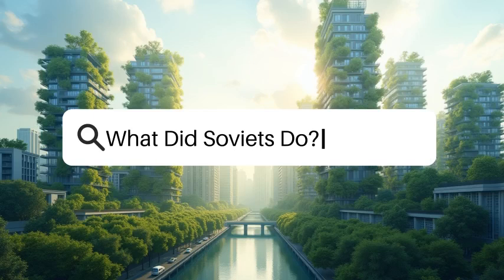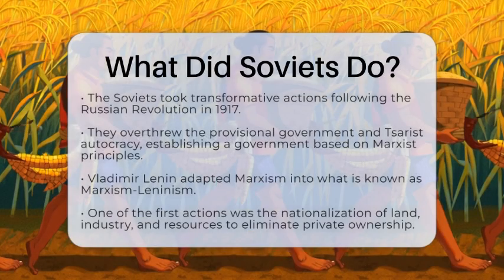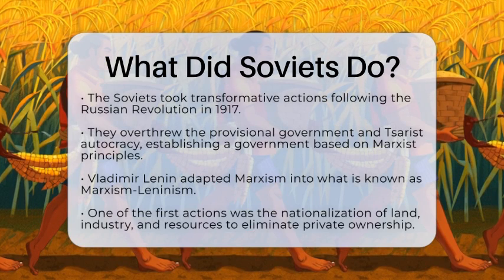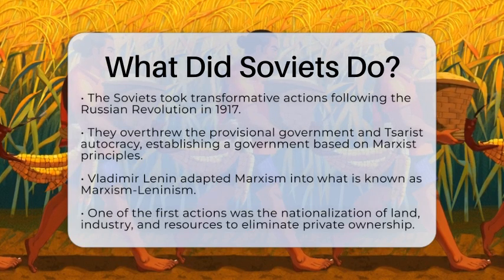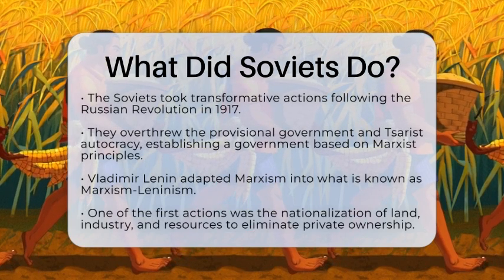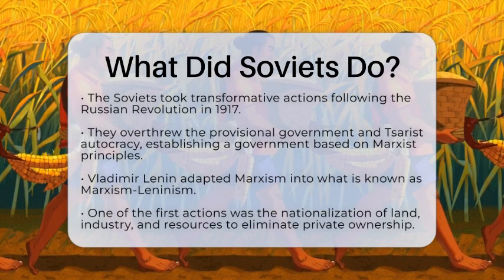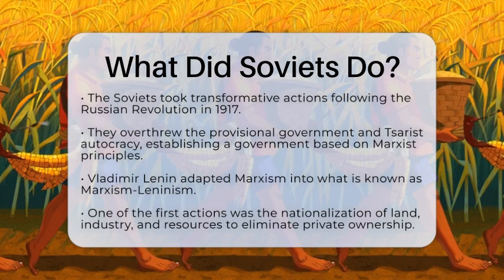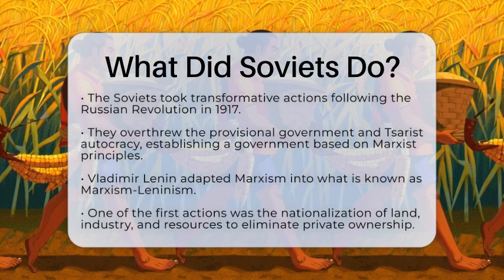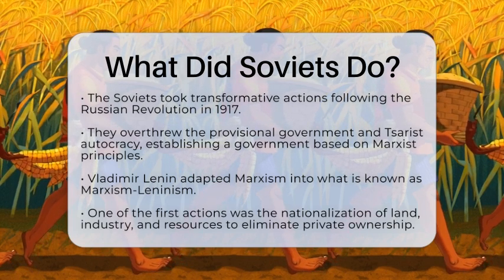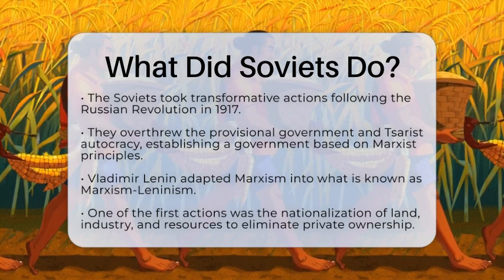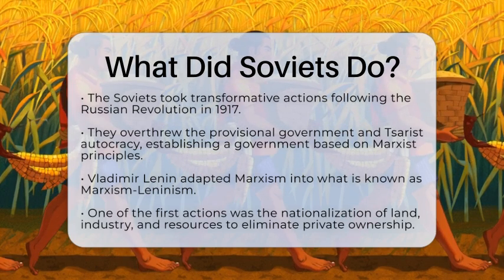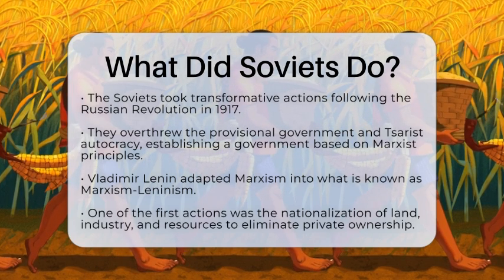What did the Soviets do? Have you ever wondered what the Soviets actually did after the Russian Revolution? The actions of the Soviets were transformative and rooted in socialist and communist ideas. After the revolution in 1917, they overthrew the provisional government and the Tsarist autocracy. This led to the establishment of a new government based on Marxist principles, which were adapted by Vladimir Lenin into what we now call Marxism-Leninism.